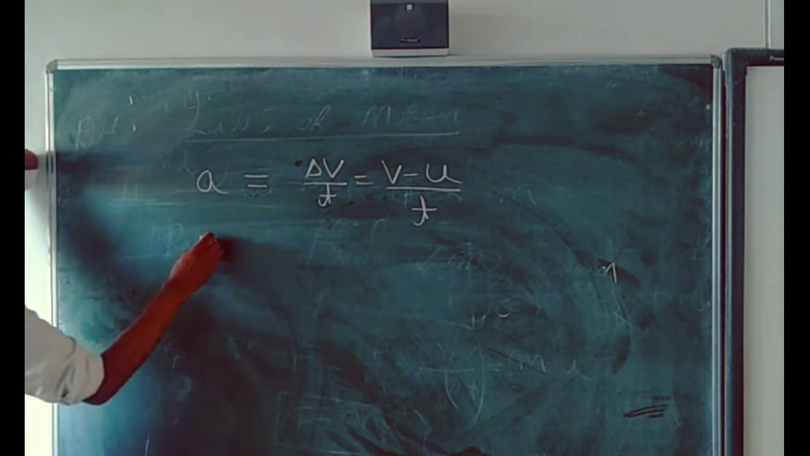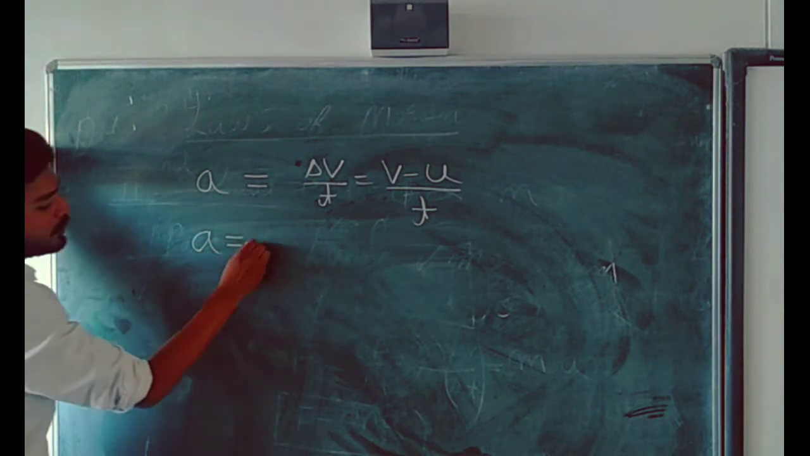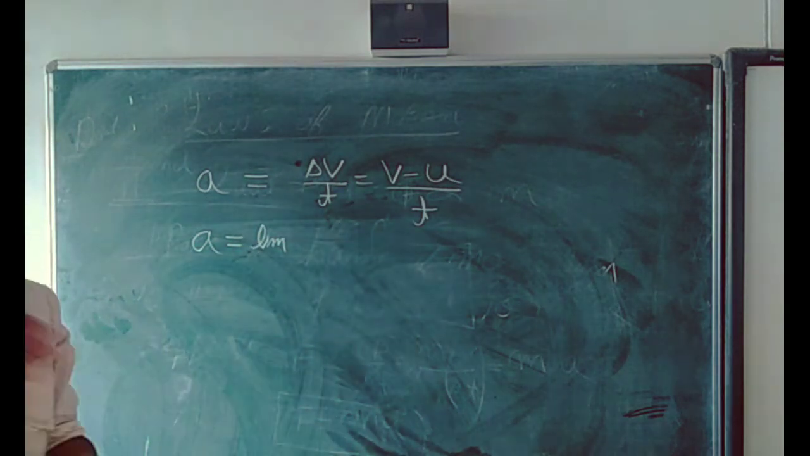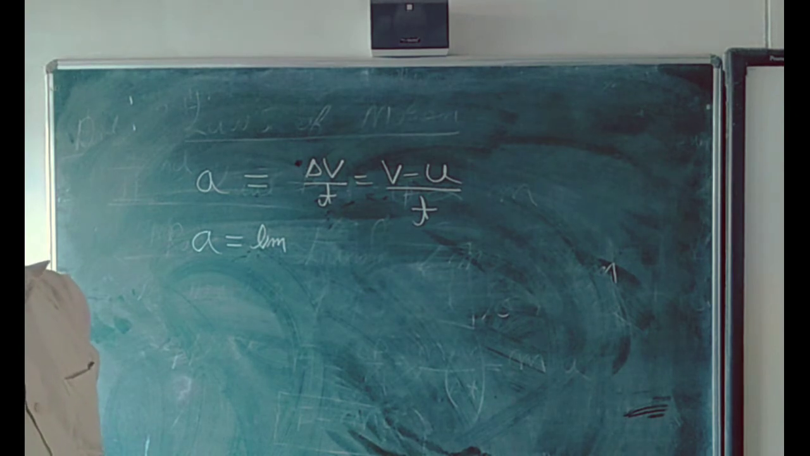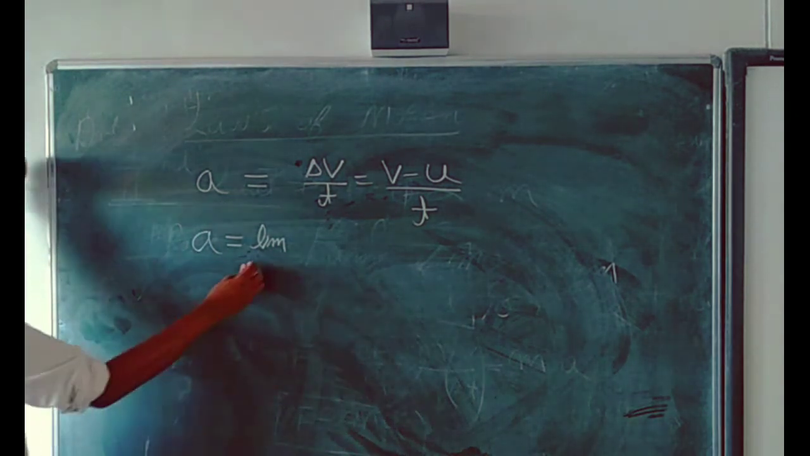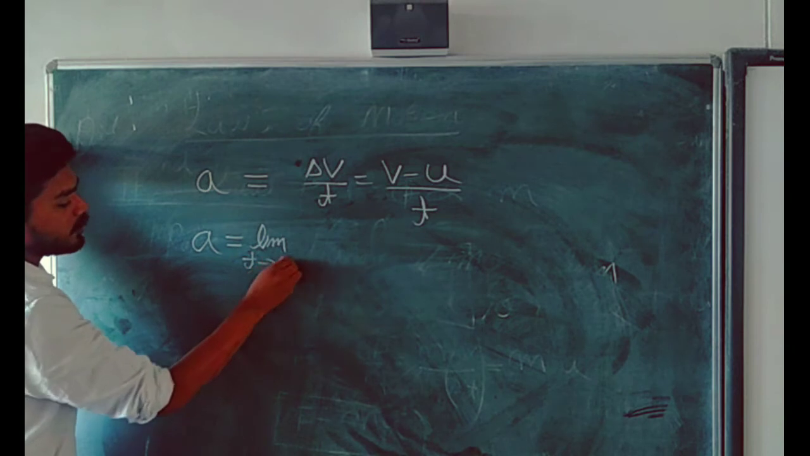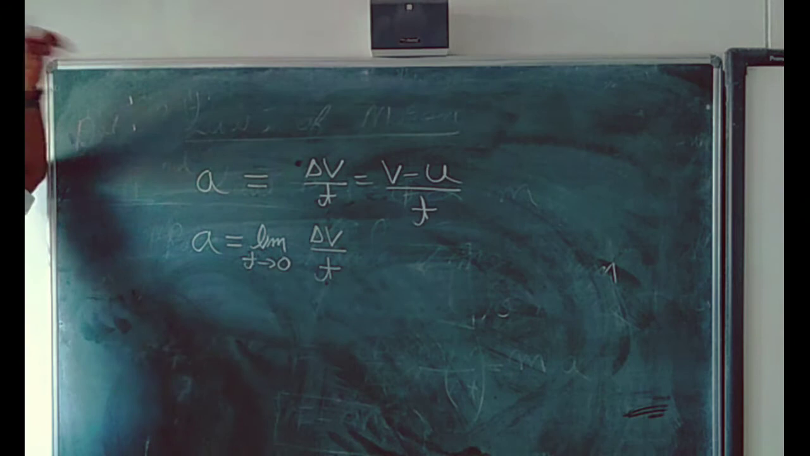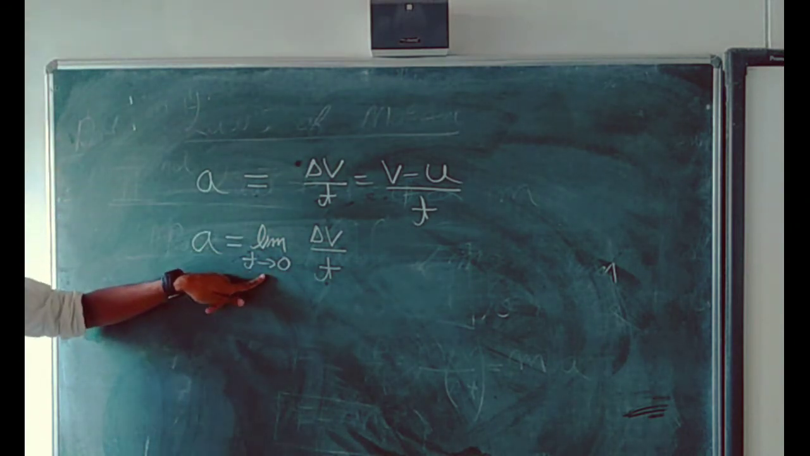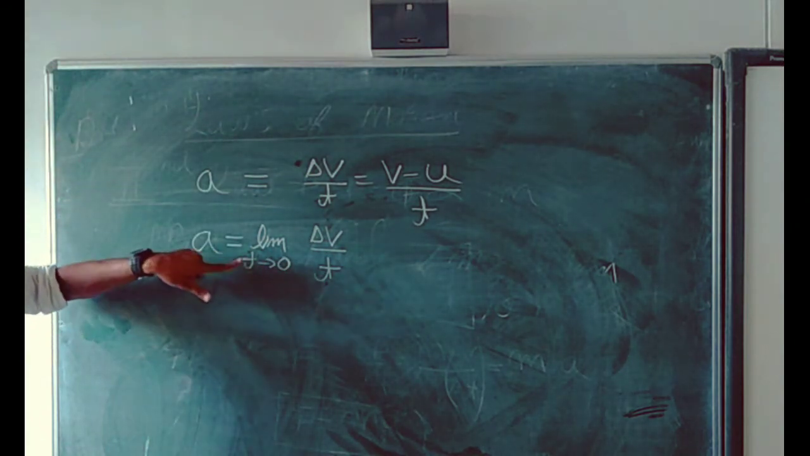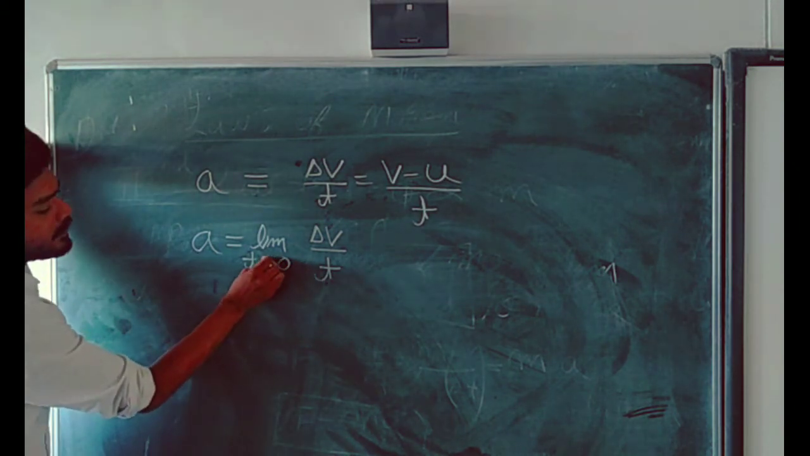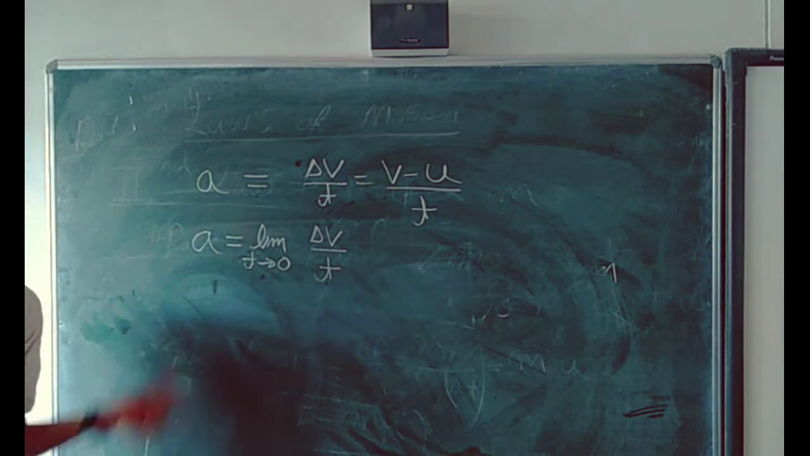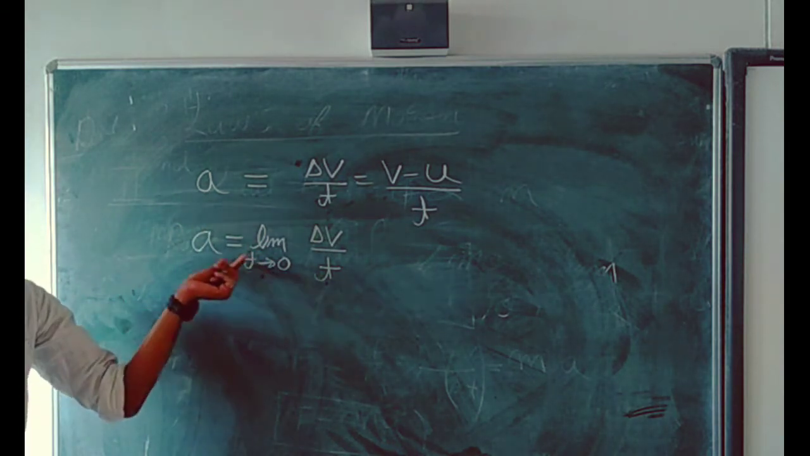But when you discuss instantaneous acceleration, then for instantaneous acceleration we will use acceleration is equal to limit. We will apply a limit, as I have discussed in our previous video. Limit t approaches 0, change in velocity upon time. I have explained this limit, but again I repeat here: this limit denotes that this time interval t is very small. It is not equal to 0, it is only approaching 0.